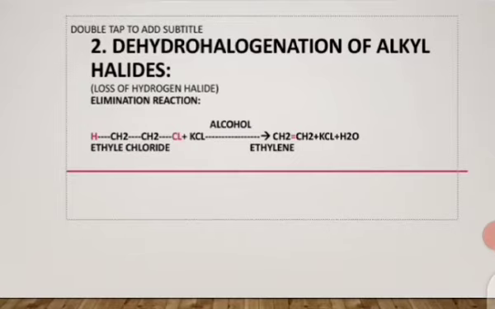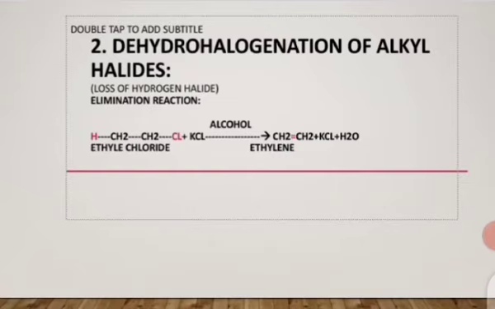In this reaction, when ethyl chloride will react with alcoholic potassium chloride, it will be converted into ethylene. The condition for this reaction is alcoholic potassium chloride and hydrogen will remove from the first carbon atom and chlorine, which is halogen, will remove from the adjacent carbon atom.